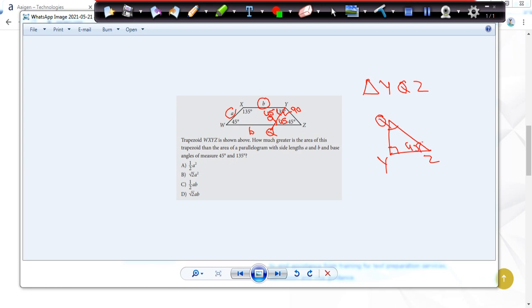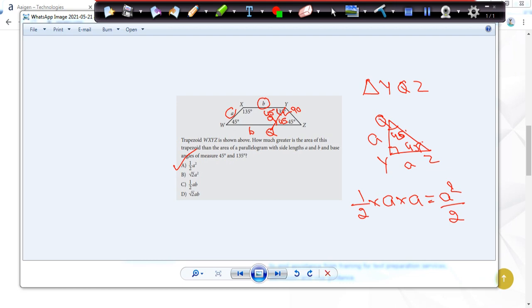I can also make out that YQ is A, so YZ is also A, because the sides opposite equal angles are equal. So the area of the triangle is half base times height, which is A squared by 2. So the answer for this question is A. Such a simple question. If you have done this question, very good. If not, learn the way.